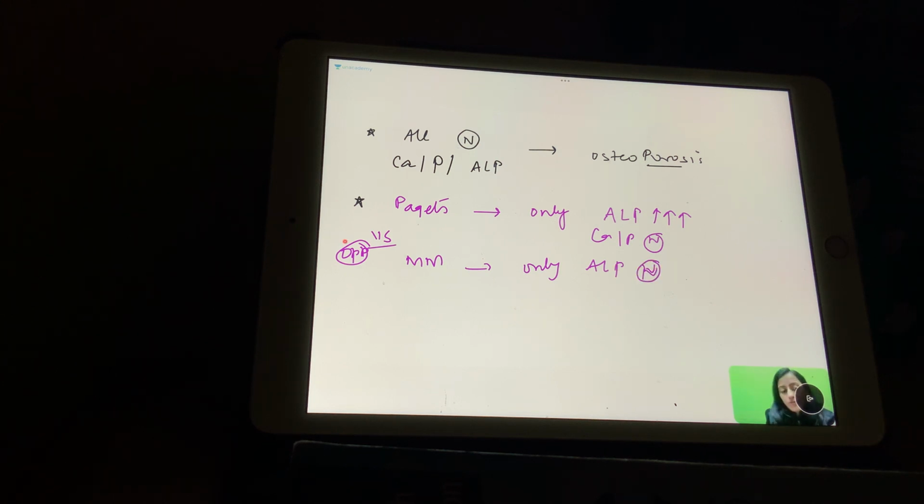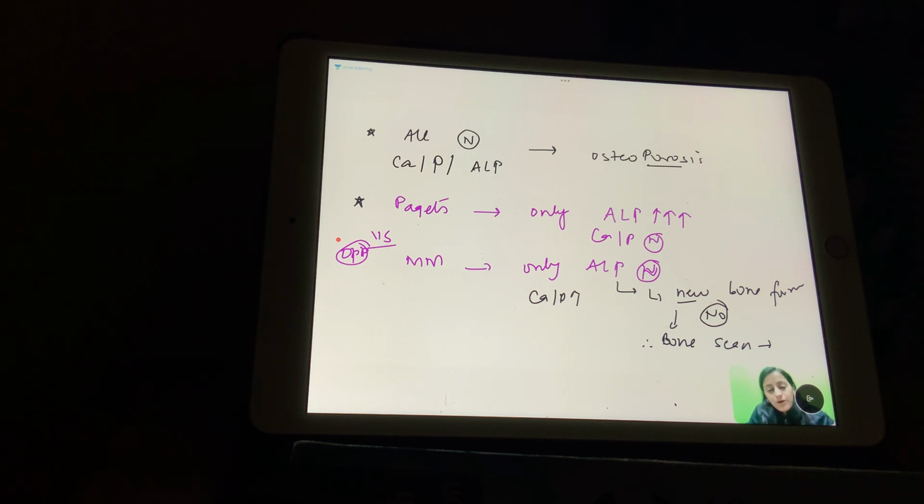It's the opposite. Why? Because alkaline phosphatase is a marker of new bone formation. And in multiple myeloma, there is no new bone formation, right? Multiple myeloma is about lytic lesions in the bone. So only alkaline phosphatase is normal, calcium and phosphorus are increased. That's the reason that in a bone scan, multiple myeloma gives a cold spot, not a hot spot. Very, very important: multiple myeloma gives a cold spot on the bone scan because there is no new bone formation.